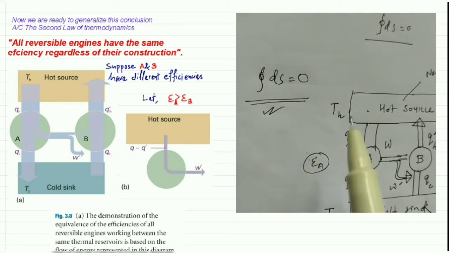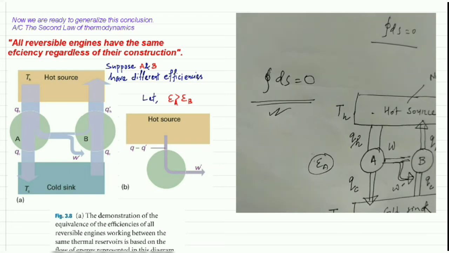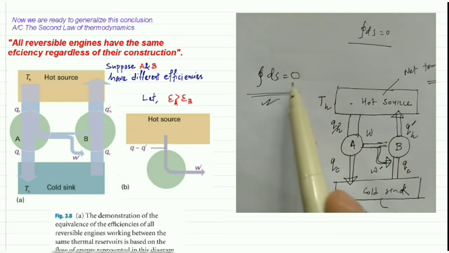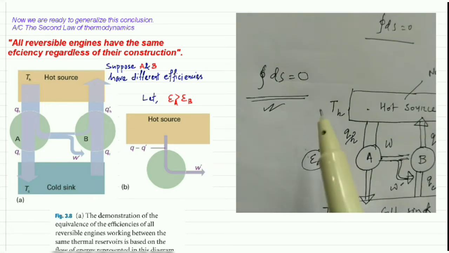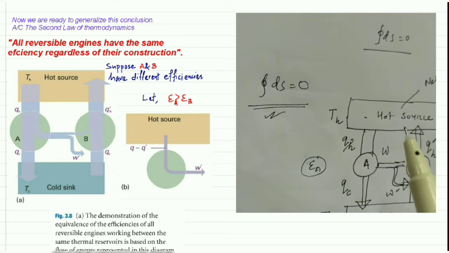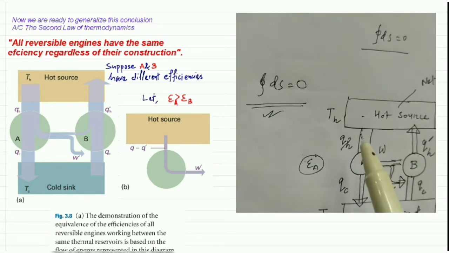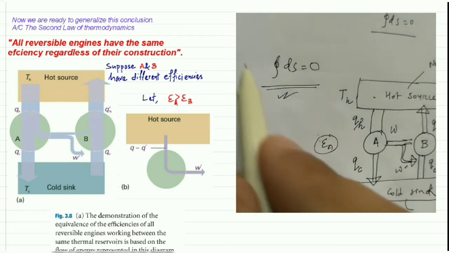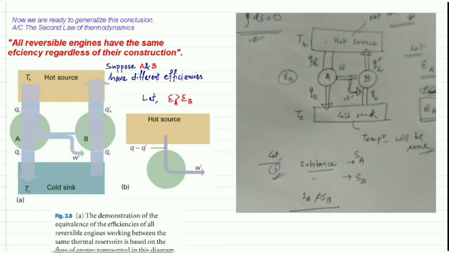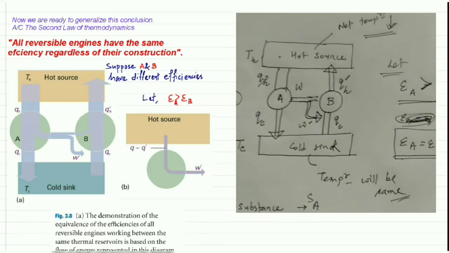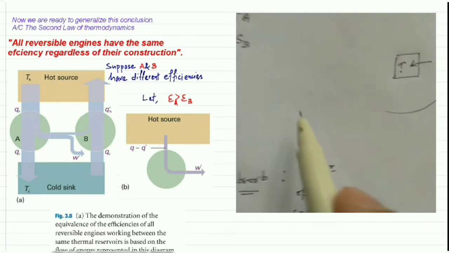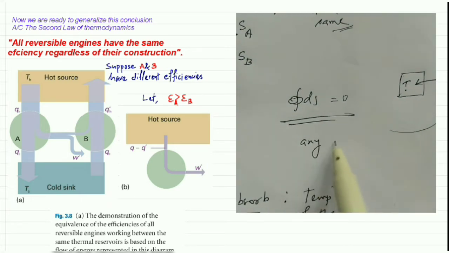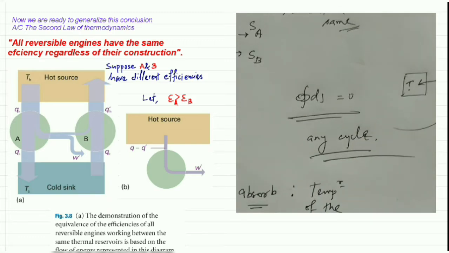Okay, so I think you understand this point. That means we have already proved that entropy is a state function for any substance, for any working materials, or for any substance involved in a Carnot cycle. So the second point is proved. Now we're going to discuss the third point, which is that entropy is a state function for any cycle. Okay, so let us discuss this one.